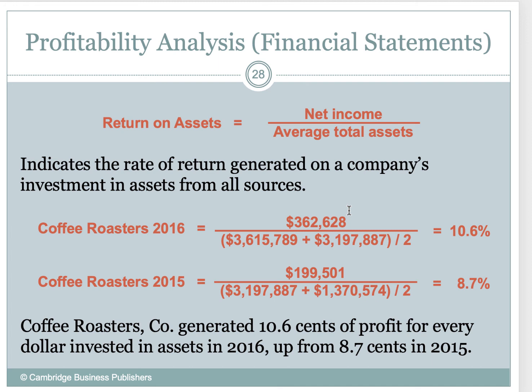And basically what we're saying here is in 2016, this company had 10.6%. What does that mean? Well, the company generated 10.6 cents of profit for every dollar invested in the assets in 2016.